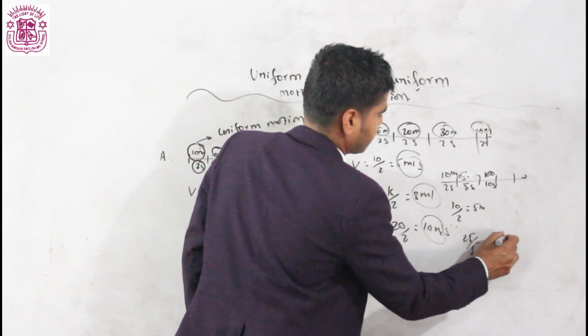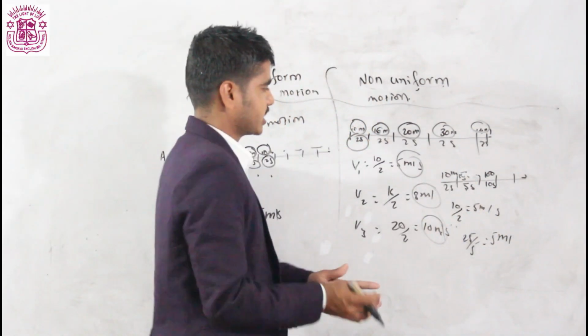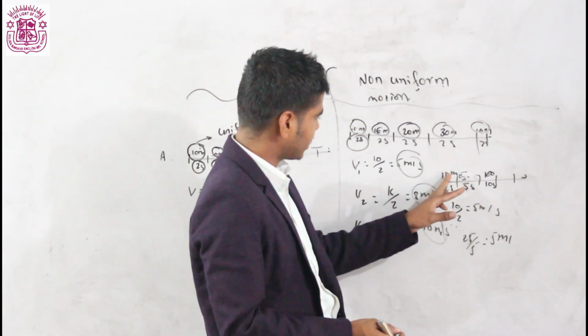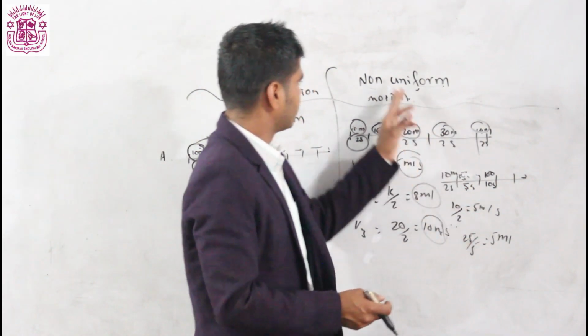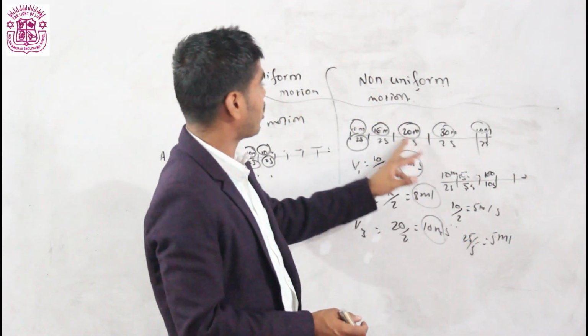How much? 5 meter per second. Here also 5 meter per second, here also 5 meter per second. But both the time and distance are unequal here. So you cannot say unequal distance in unequal interval of time.